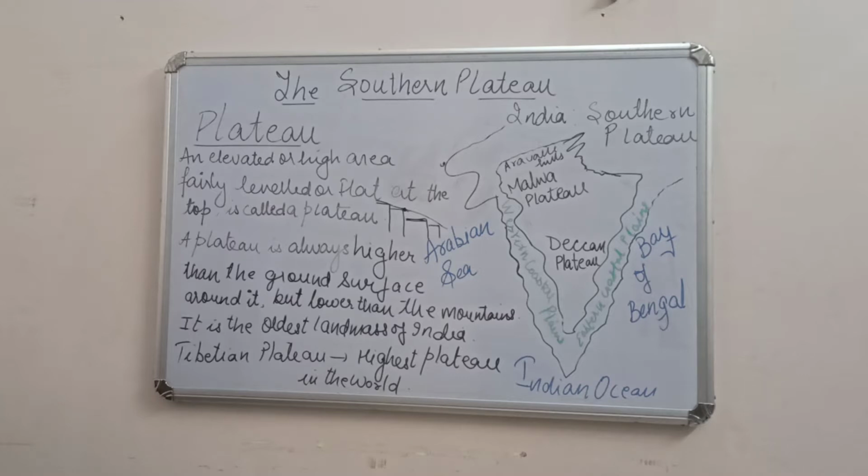of India. When we talk about the different landmasses of India, like the northern mountains, northern plains, coastal plains and islands, all are different landforms of India. So when we talk about the landmass of India, this plateau is the oldest landmass of India. And do you know that the Tibetan plateau is the highest plateau in the world? It is called the roof of the world.